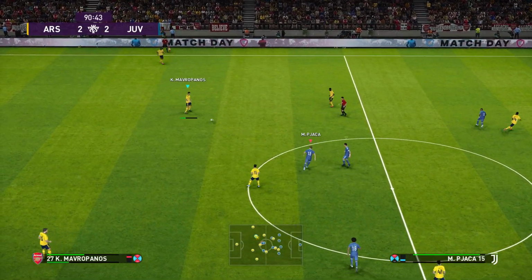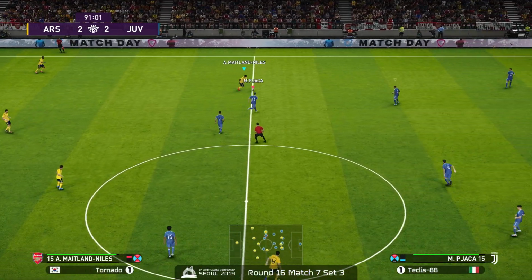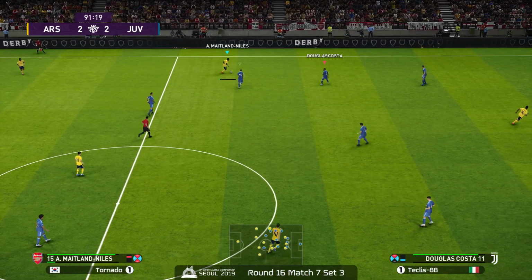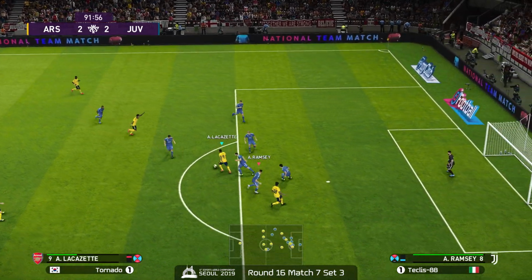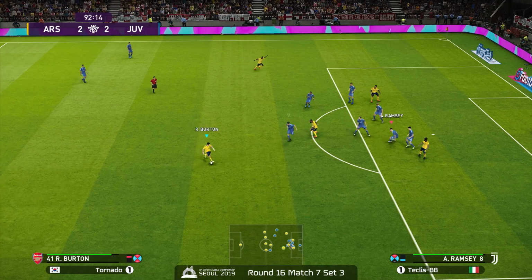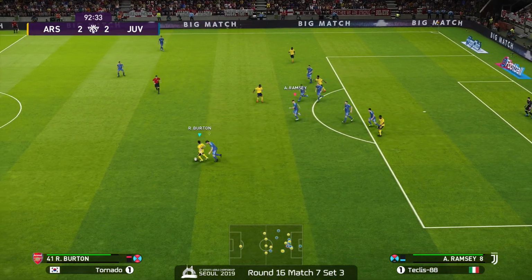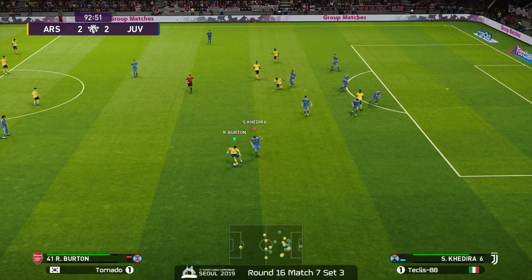Right. Will 30 minutes be enough to determine who will move on to that quarterfinals? Aubameyang to Lacazette. Ooh, that looked a little bit scary. Burton ready, waiting for the return. Maintains control against Kedria.